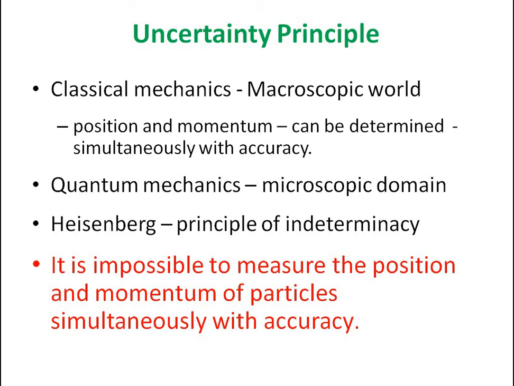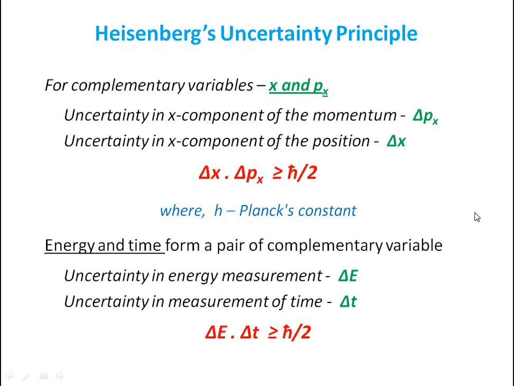We can measure the position and momentum simultaneously, but there will be some errors. With accuracy, we cannot measure. So for complementary variables, that is x and p, suppose the uncertainty in position is delta x and the uncertainty in momentum is delta p.